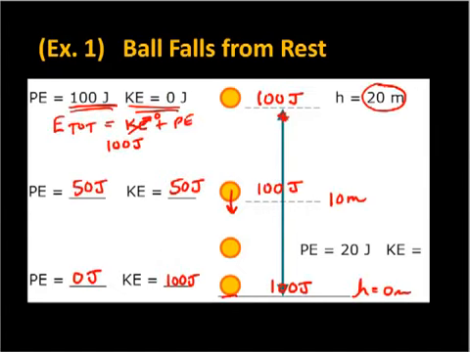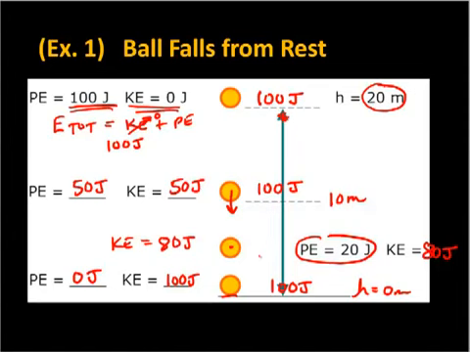Now, there's a little spot we missed, which is right here. And if we are given the potential energy is 20 joules, what does kinetic energy have to be? Again, we want to add up to 100 joules of total energy, so we know the kinetic is going to be 80 joules at this point. Kind of got off the page there. So kinetic energy here has to be 80 joules. 80 joules plus 20 joules, again, is a total of 100 joules. And that's what we mean by conservation of energy.